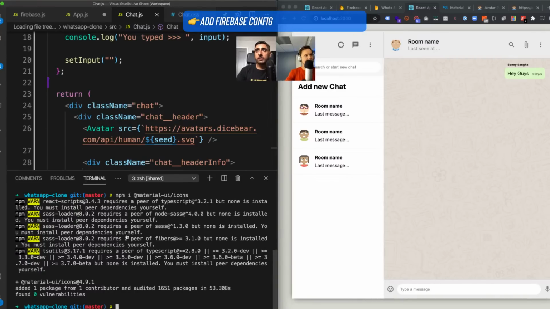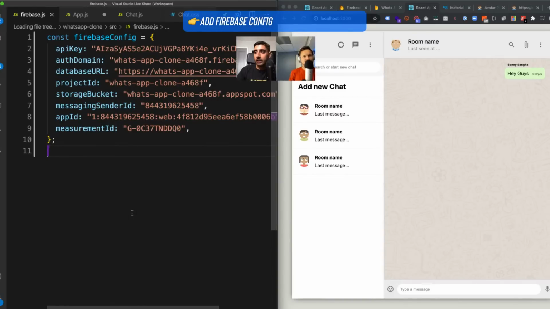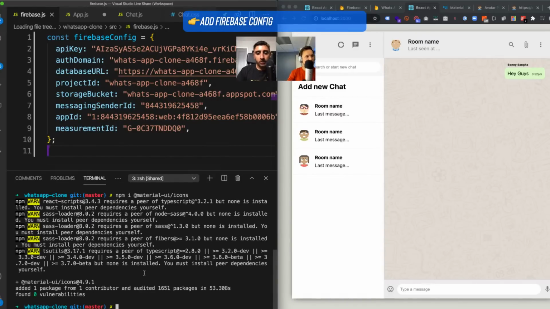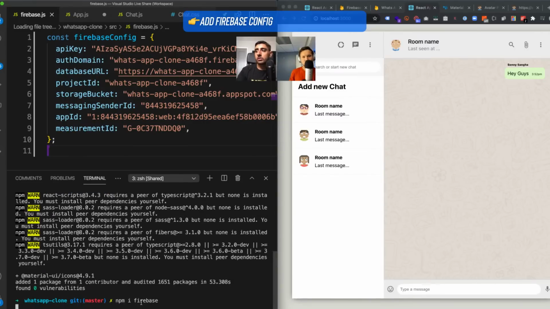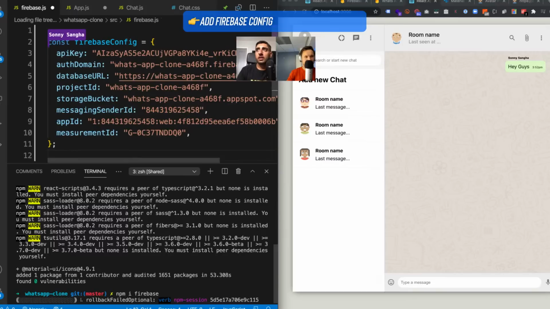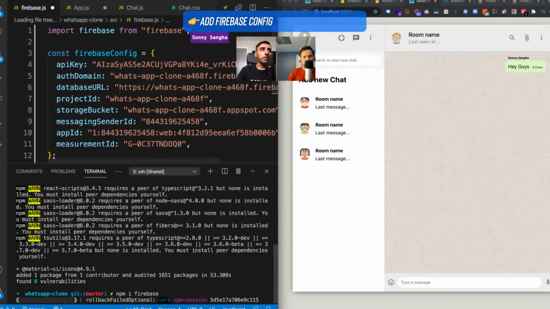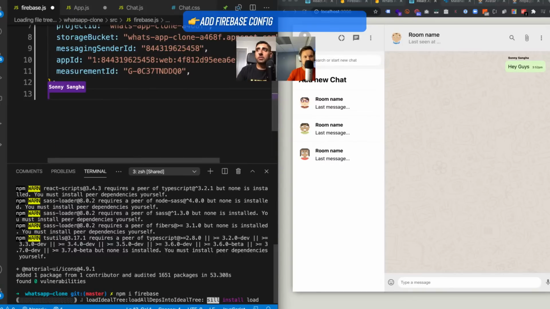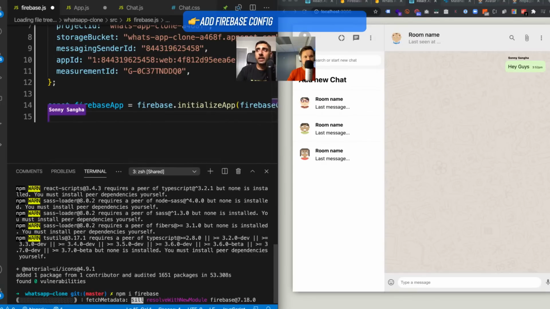Okay, so Firebase, right? So we've got the command line open. So let's go ahead and do Command J. And then we're going to do npm i firebase. So we're going to install all of the Firebase dependencies into our project. And with that, what we're going to then do is actually go ahead and do the following. So I'm going to say import firebase from firebase at the top. And then what we want to do is we need to initialize the app with that Firebase config.